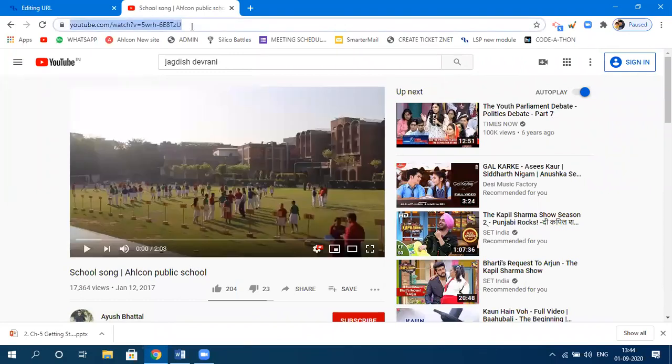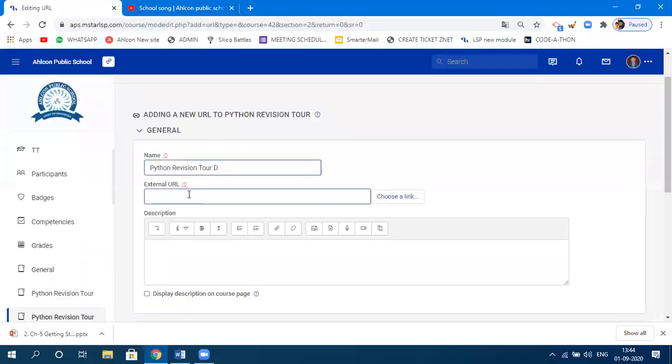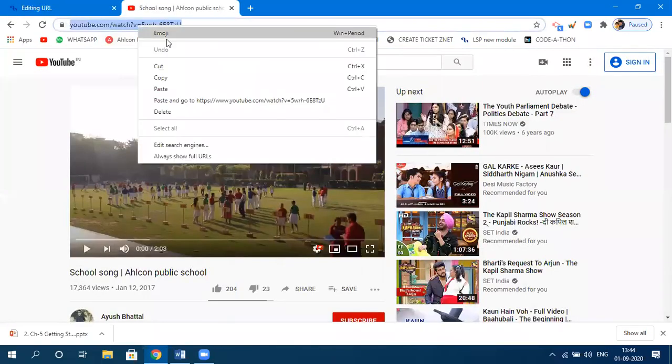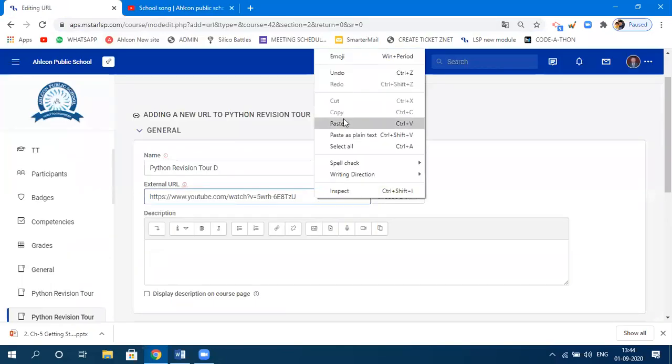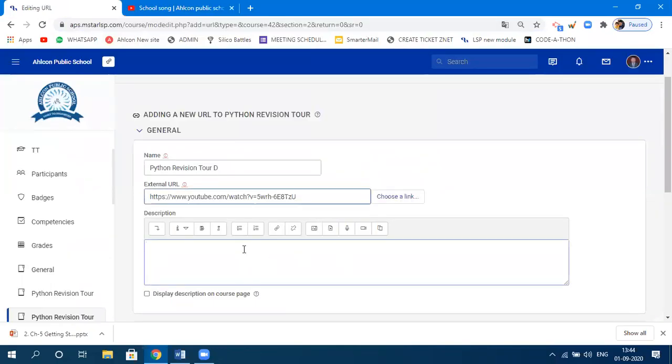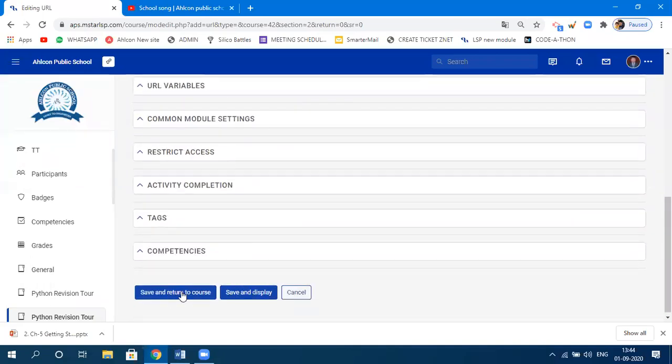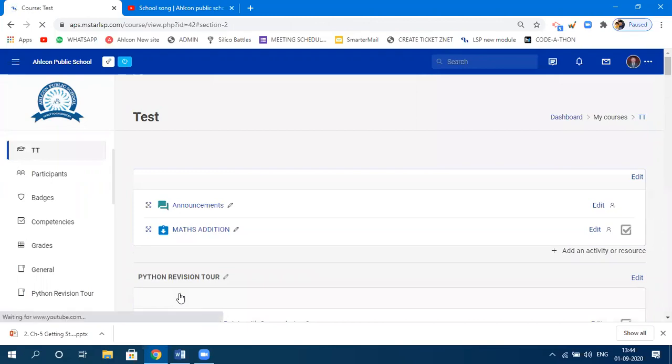You need to select this entire address, copy it and paste it. How do you copy? You right click on this, copy, come over here, right click and paste. After that, you need to click on save and return to course.